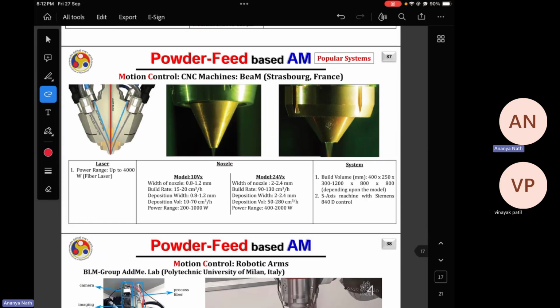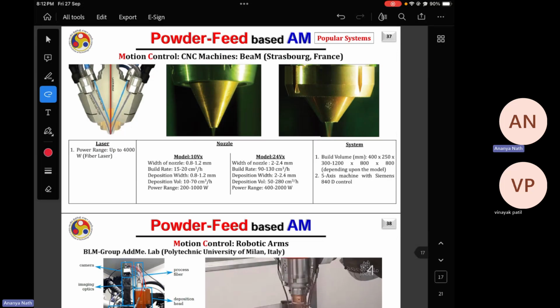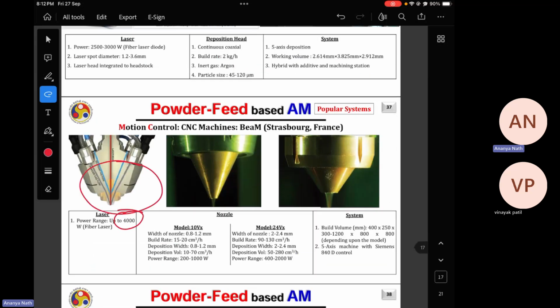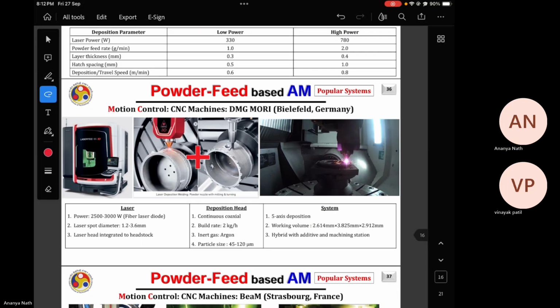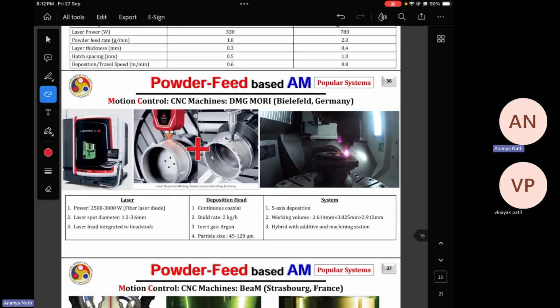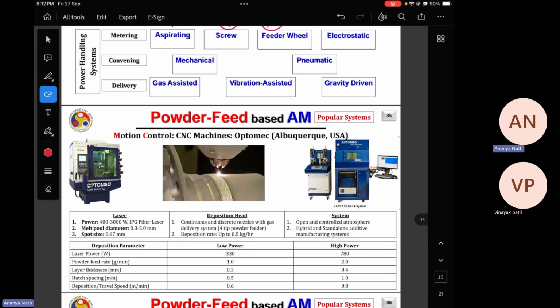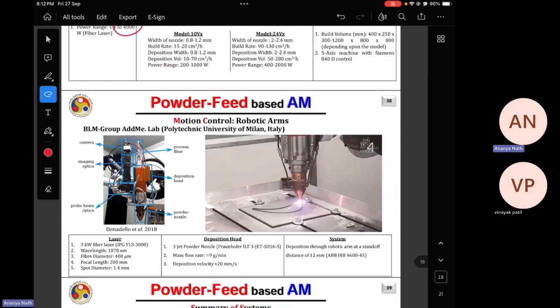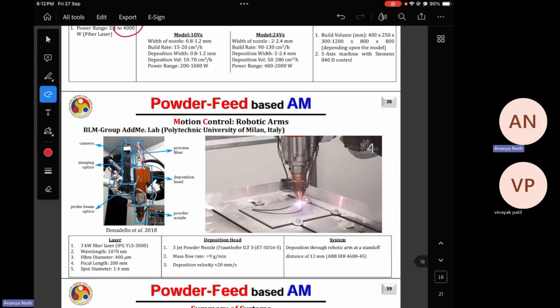Then there is Beam from France. They have a higher laser power setup than the rest of the two, but everywhere you will see this coaxial configuration, where from the central slot the laser comes and from circumferential slots the powder comes. This is also coaxial and this is also coaxial. The same configuration, that is the configuration which can result in the highest capture efficiency.